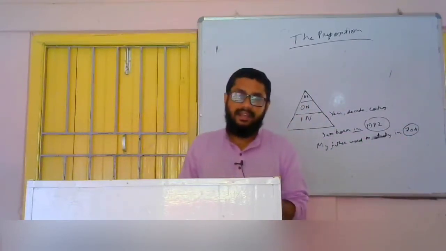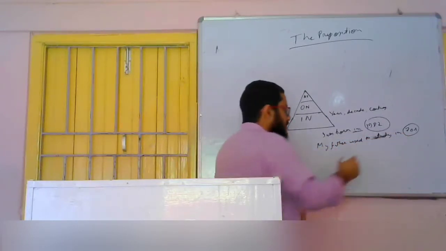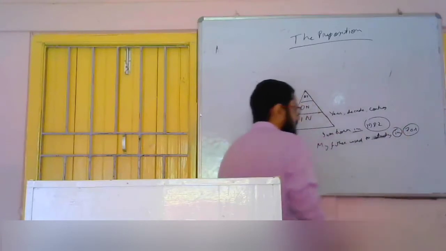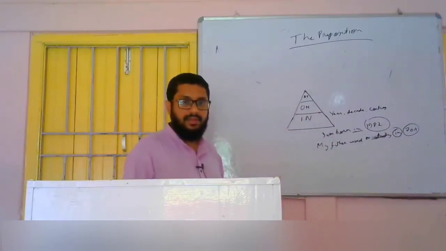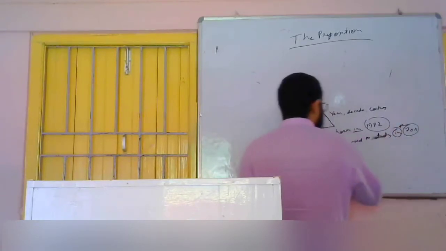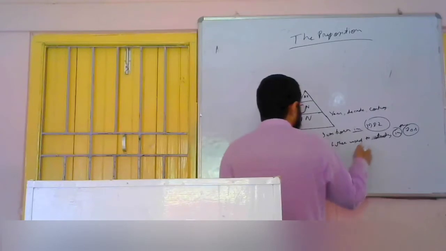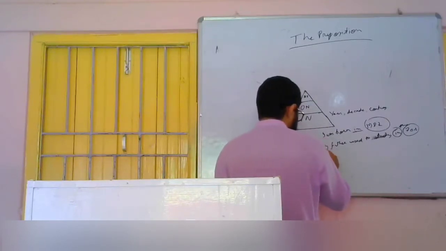It's a decade, and before a decade I have used this in. In the 70s, my father used to study in the 70s, or we can use like this.